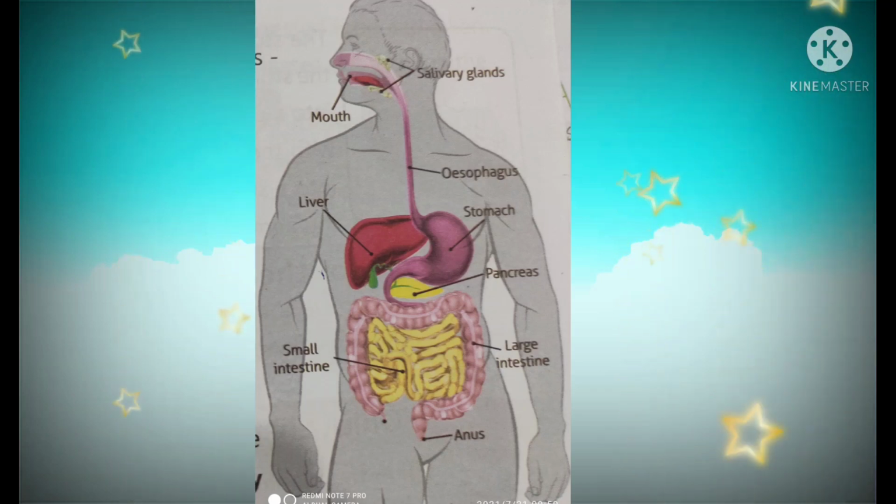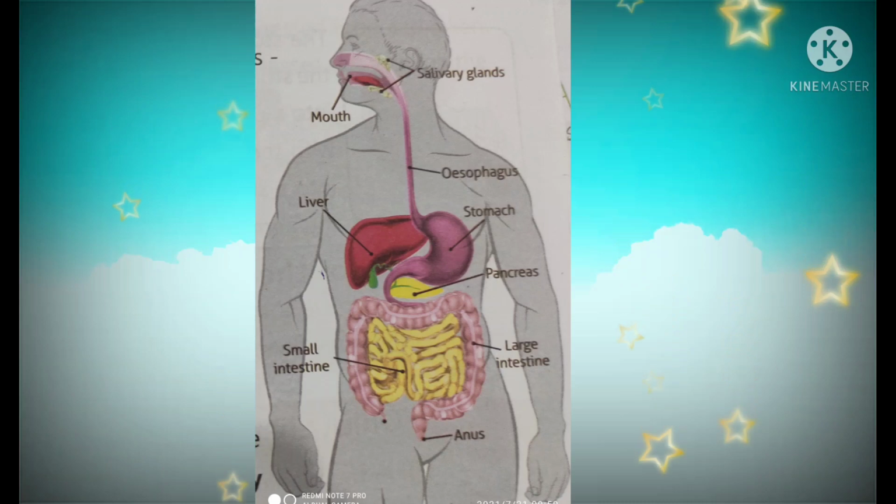Where is the process of digestion completed in your body? Next question. What absorbs the digested food from our digestive tract? Next question, children. Through which part is undigested food sent out of our body?